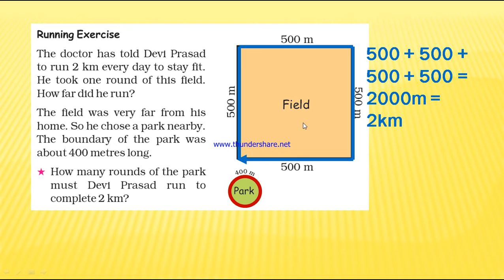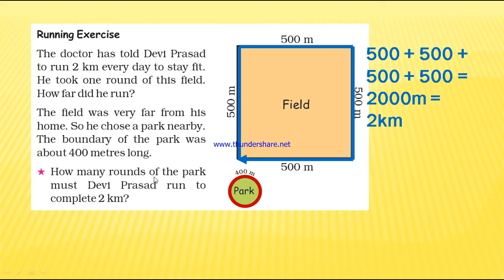This is a circle shaped park, and the boundary of the park is 400 meter. The previous one, the square, we found the boundary, that is 2 kilometer, and here the boundary of the circle shaped park is 400 meter only. One round of the circle shaped park is 400 meter only.